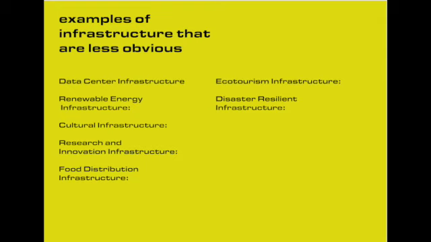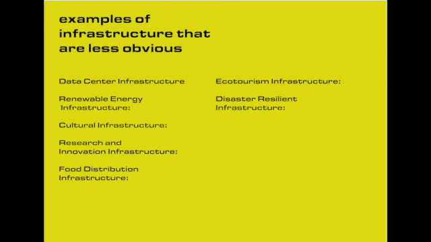Cultural infrastructure. This encompasses museums, art galleries, theaters, performance venues, and cultural centers. These spaces provide the necessary infrastructure to showcase and preserve art, history, and cultural heritage. Research and innovation infrastructure. This includes research laboratories, innovation hubs, technology parks, and incubators. It supports scientific research, technological advancements, and collaboration among researchers, entrepreneurs, and innovators.